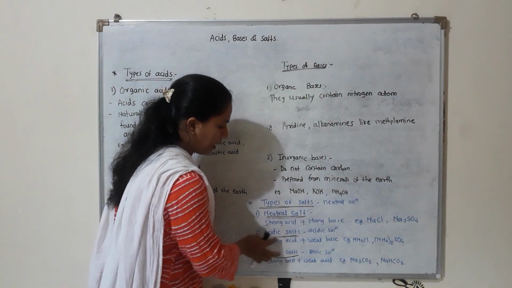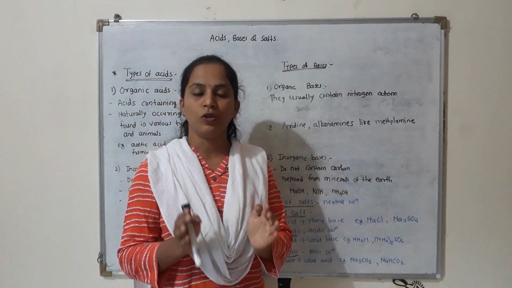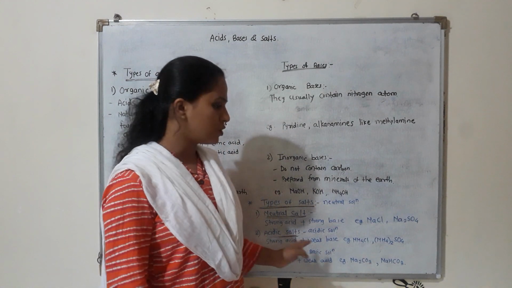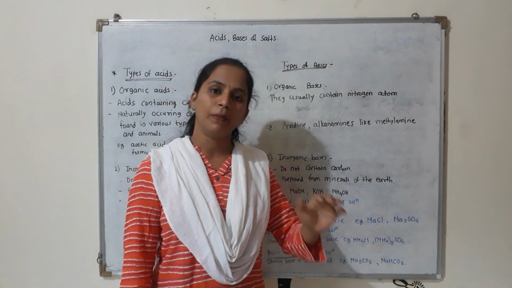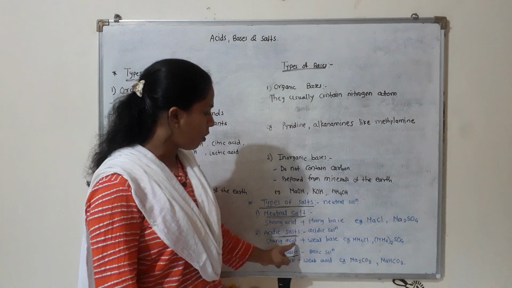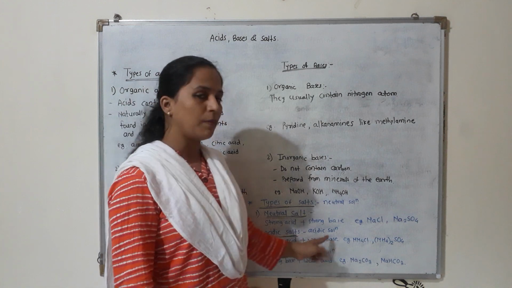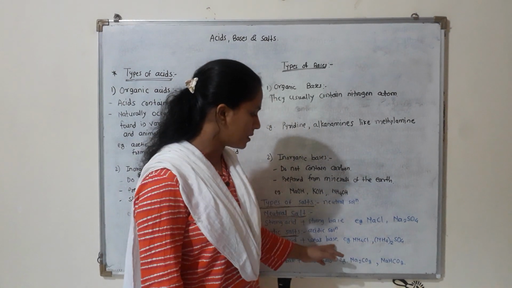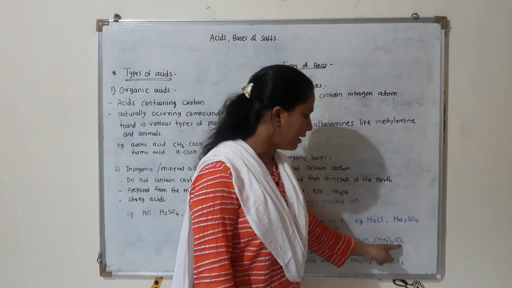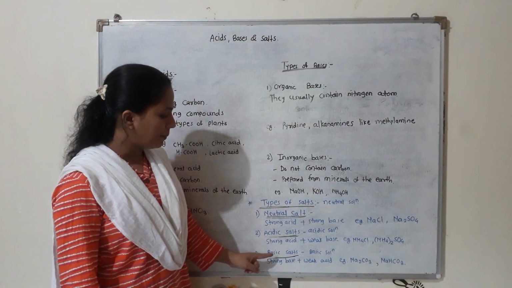Then what is meant by acidic salt? As the name indicates, acidic. When we dissolve this salt in water, the solution formed is acidic in nature. Got it, student? So what is the color change of litmus in acidic solution? Blue litmus turns red. So these are acidic salts. When strong acid and weak base react with each other, the salt formed is acidic salt. Examples are ammonium chloride, that is NH4Cl, and ammonium sulfate, (NH4)2SO4. Got it, student?